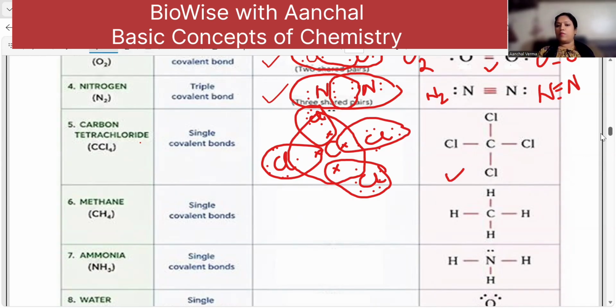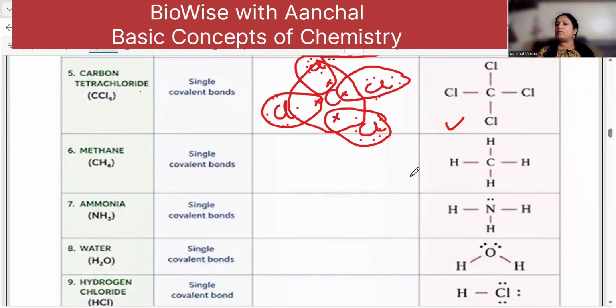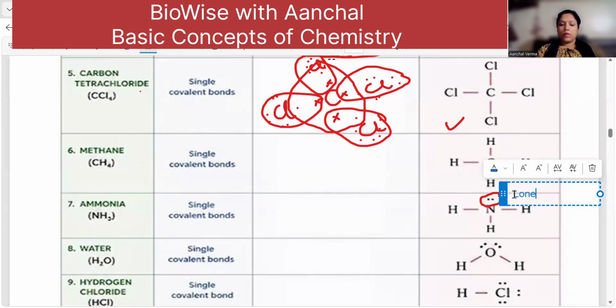Similarly, you have the formation of methane. In this case, hydrogen has 1 and carbon has 1. So hydrogen will have 2. Similarly, ammonia, you can see nitrogen has 5 electrons in the outermost orbit. This is called the lone pair. This one, which is present on nitrogen, not participating in any bond formation, is called the lone pair. Understood? Lone pair of electrons. Clear?